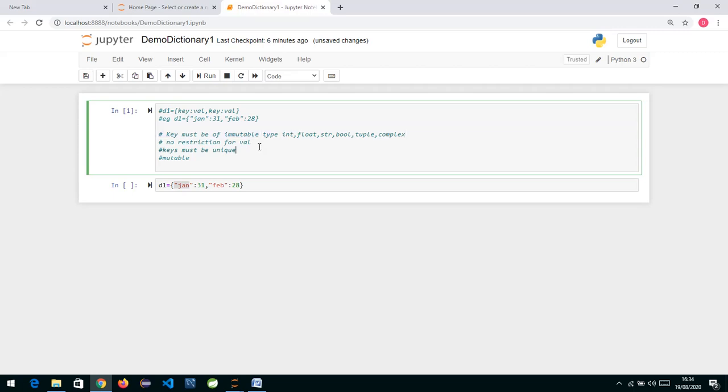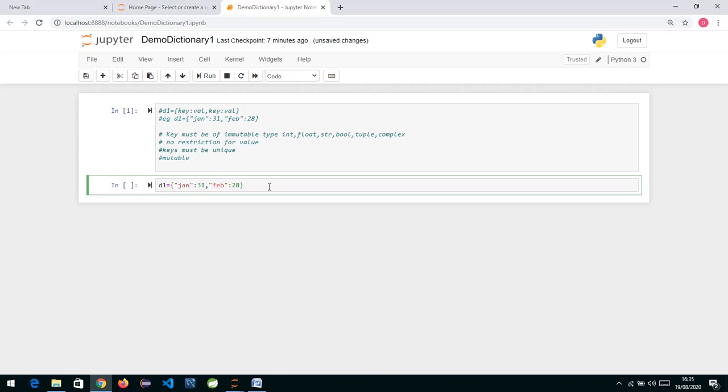And for the value, there is no restriction. You can have the value as a list, or a nested dictionary. For the value you can keep anything. Now these keys should be unique. In a dictionary, keys must be unique, no duplicates are allowed. And a dictionary is of mutable nature.